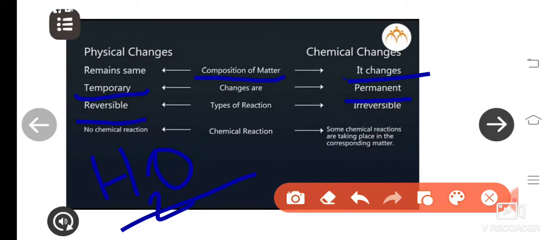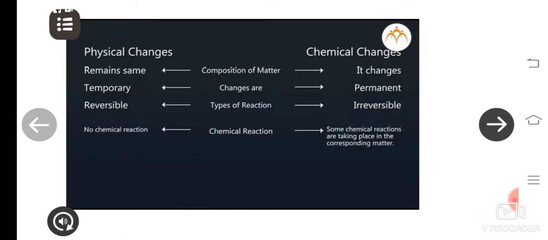So the composition changed, and the type of reaction is irreversible. H2O is a permanent change. You cannot convert it back into hydrogen or oxygen. So some chemical reactions are taking place in the corresponding matter. Now let us continue.